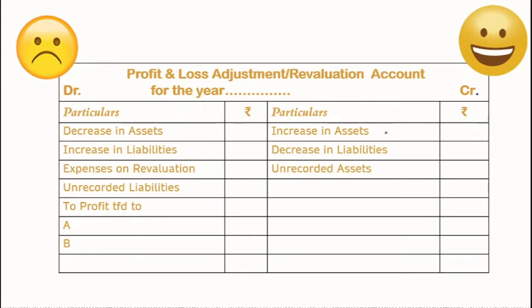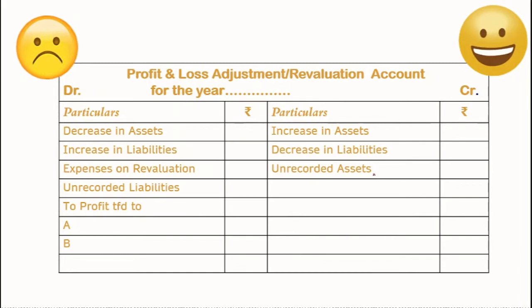On the other hand, the credit side records all the things which make us happy. Our asset value increases, liabilities are decreasing. Even unrecorded assets, which were not there earlier but now we are recording as an asset, also increase our assets. So this is a happy moment. This way you can remember your revaluation account.